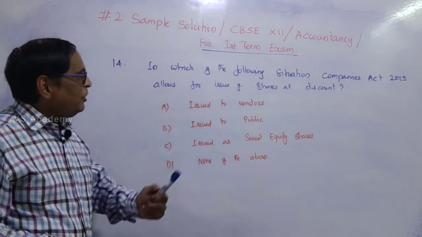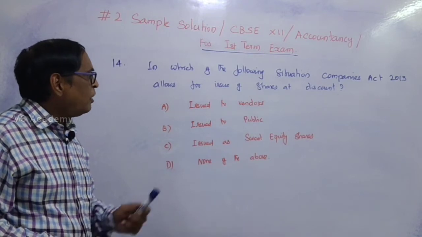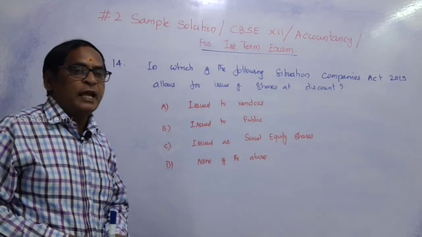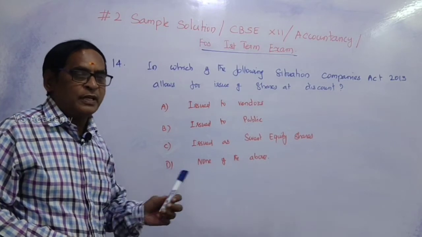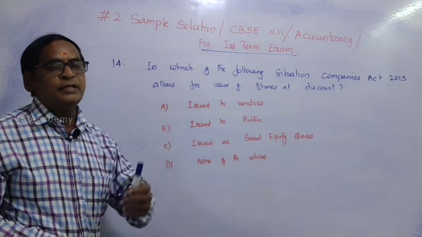Question number 14. In which of the following situations does the Companies Act 2013 allow for issue of shares at a discount? Normally, issuing shares at a discount is not allowed as per the Companies Act. In some circumstances, it may be allowed. For sweat equity shares, it may be allowed.